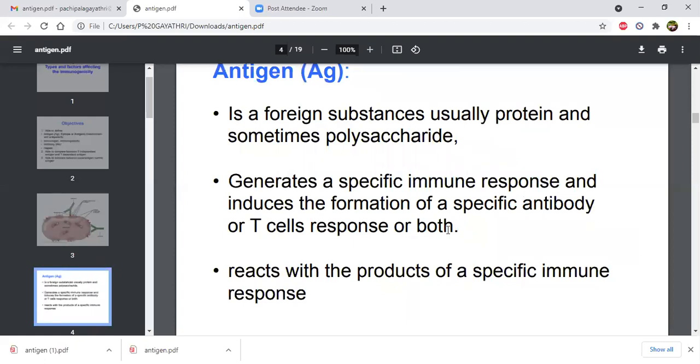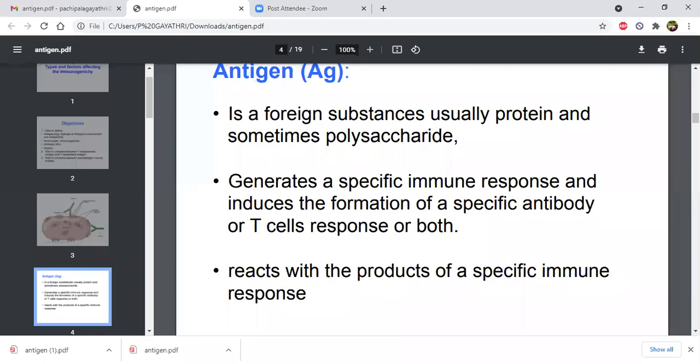Sometimes an antigen induces our immune system, which leads to the production of antibodies. Sometimes cells also respond against antigens; that is called a T cell response. Sometimes both are activated, T cells as well as immunoglobulins. Then it reacts with the products of a specific immune response.